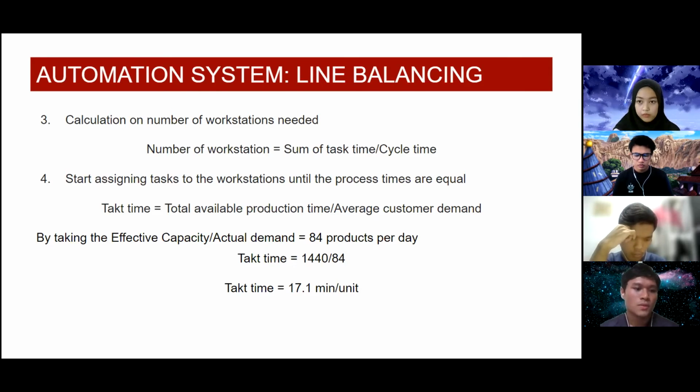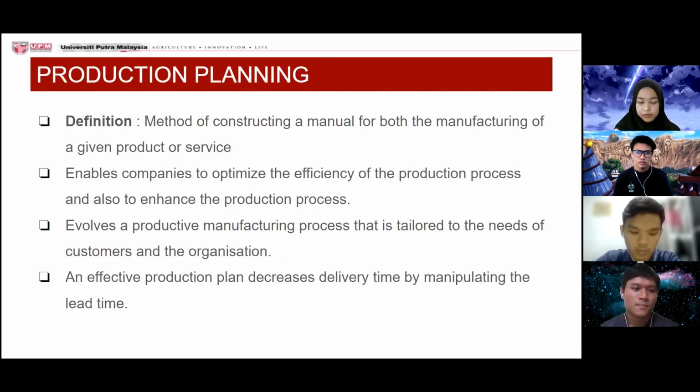To do so, we can calculate the takt time, which equals total available production time divided by average customer demand. By taking the effective capacity or actual demand, which is 84 products per day, the takt time is 17.1 minutes per unit. Thank you, Farouk.